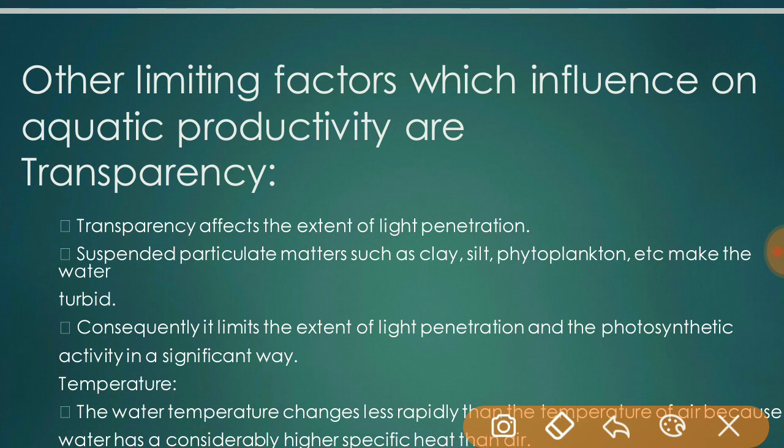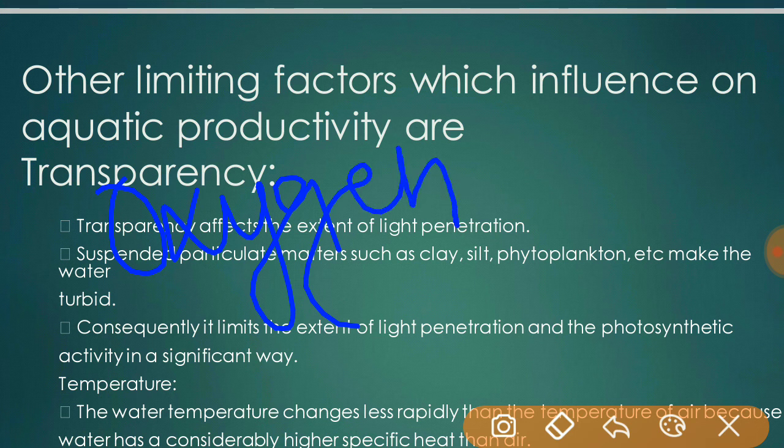The amount of dissolved oxygen retained in water is also influenced by temperature. Oxygen is less soluble in warm water. Warm water also enhances decomposer activity.